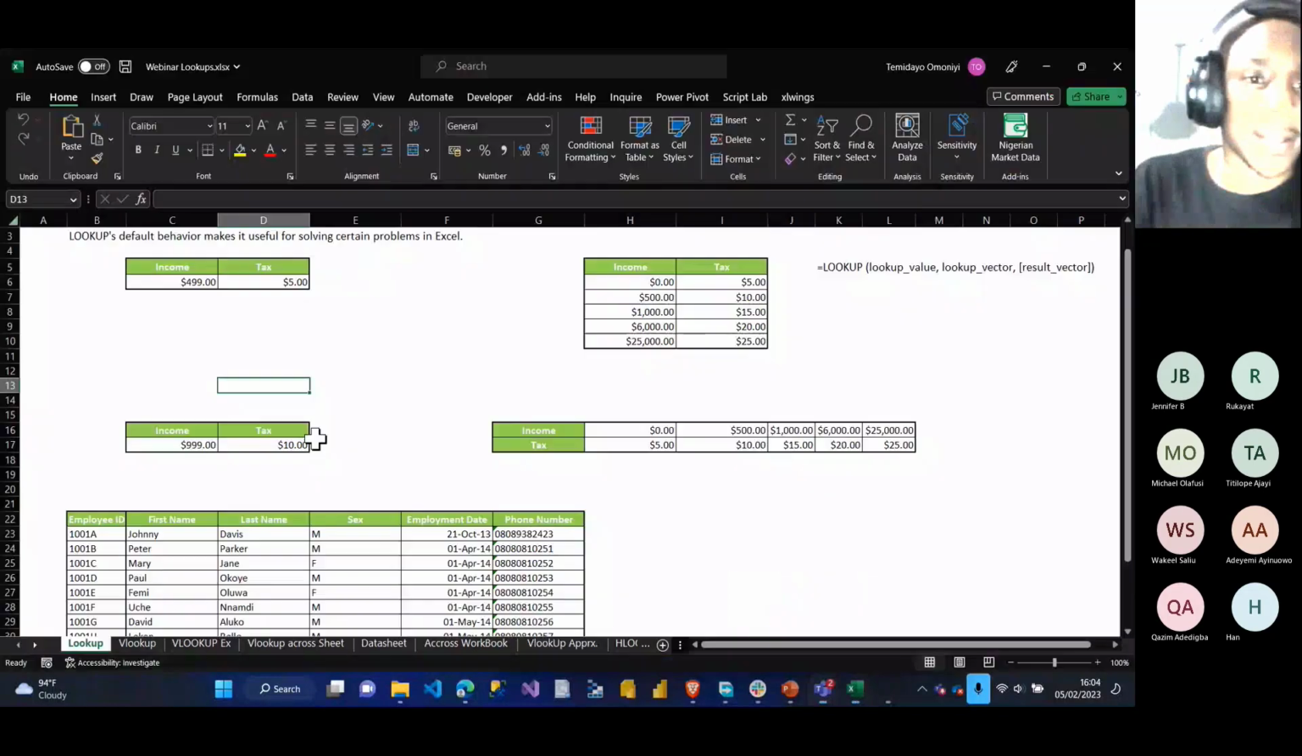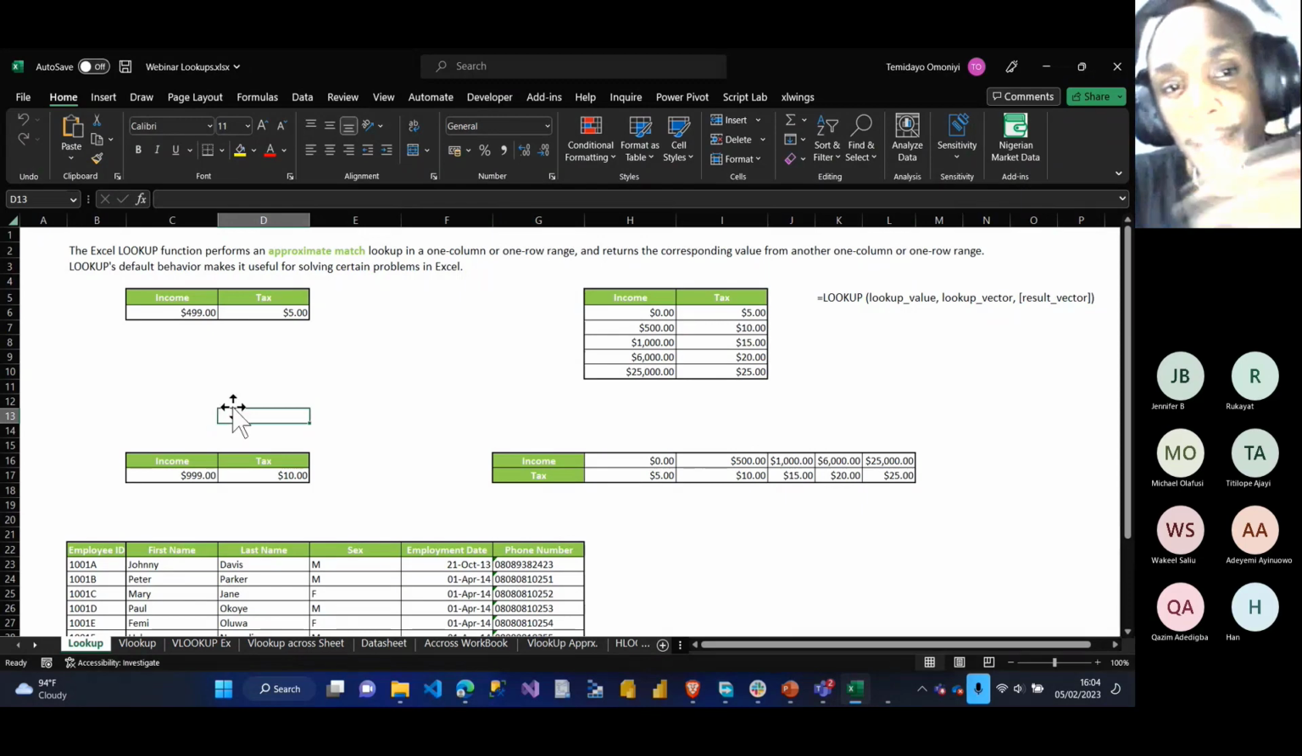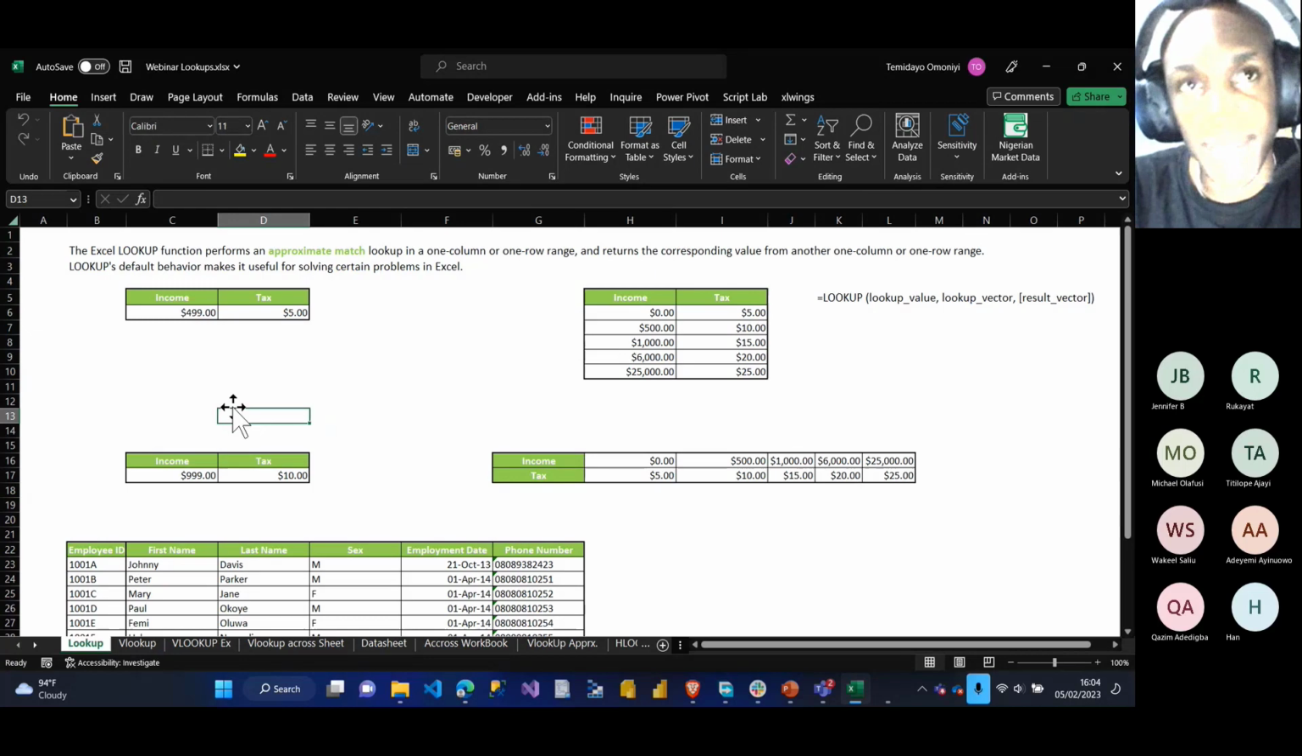Okay, I guess I can start now. I'll start by talking about lookups. The default LOOKUP is part of the lookup family in Excel. The most popular one, which we all know, is VLOOKUP. We also have HLOOKUP and INDEX and MATCH, but there's one that also exists called LOOKUP. We're going to be doing different tasks using the different formulas, so I'll start with LOOKUP.